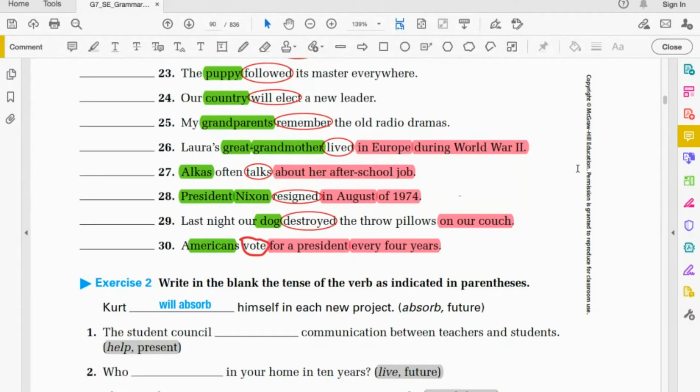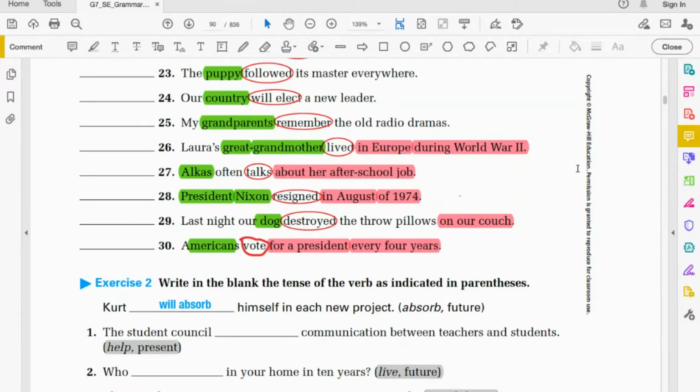Good morning, 7th grade. Today we're going to continue on lesson number 16 by taking several additional examples to help us not only identify the parts of the sentences that we had previously done in our lessons from last week and the weeks prior, but also to identify present, past, and future tense verbs. Let's begin with number 23. Lesson 16, Exercise 1, number 23.